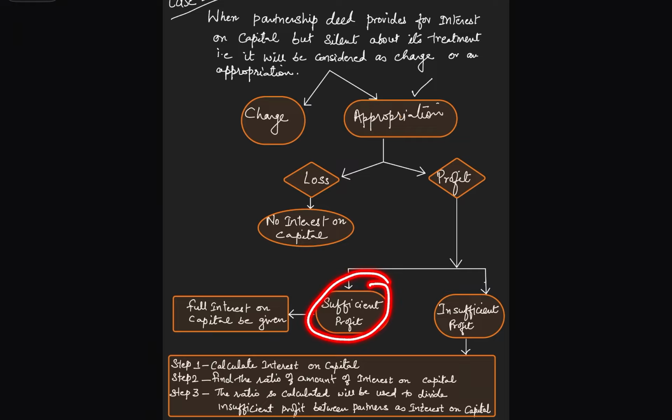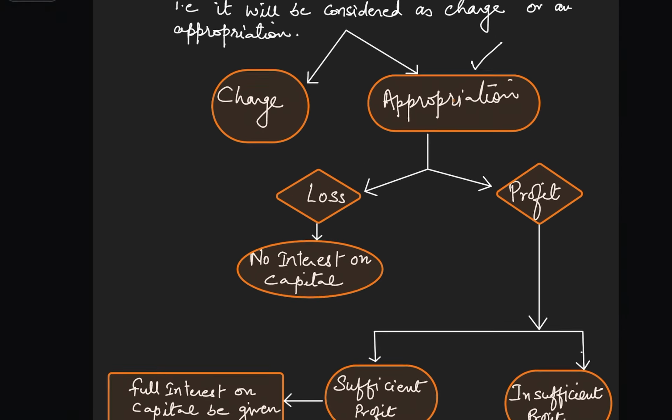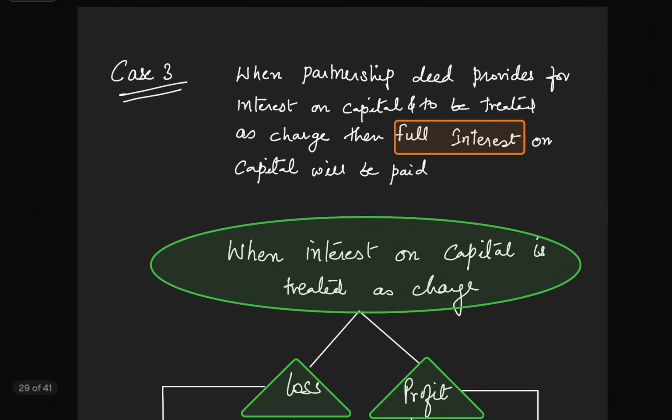But if there is a profit, then two conditions can arise: sufficient profit or insufficient profit. If the profits are sufficient, then full interest is given. Whereas in case of insufficient profit, first of all, follow these 3 steps. First, calculate the interest on capital. Then find the ratio between the amounts, and the ratio so calculated will be used to divide this insufficient profit between the partners under the heading interest on capital. Let's further discuss.